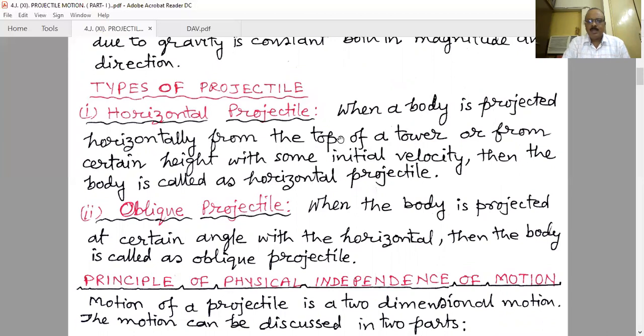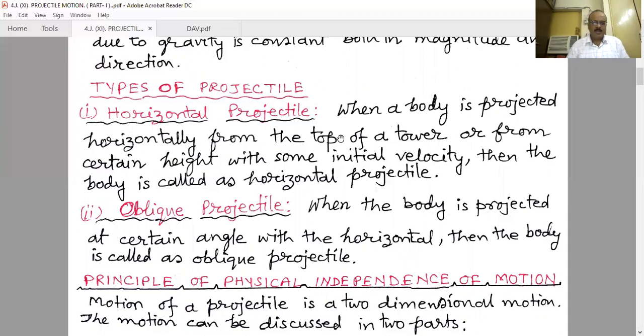That means when any object is thrown horizontally, and obviously for that we need a higher place. It may be a tall tower, or any higher place. Even if you take a table and place a coin on it, and strike the coin along the plane of the table, and it falls from the table, that is also an example of a horizontal projectile. That coin will be the horizontal projectile. So today, in this class, we think about the horizontal projectile.